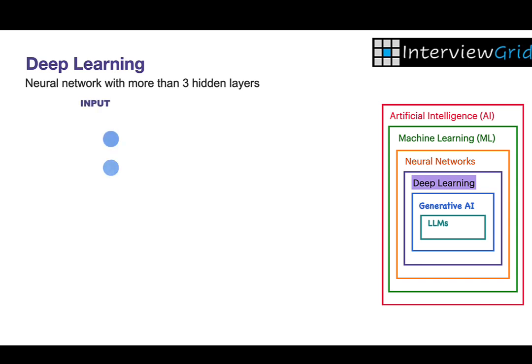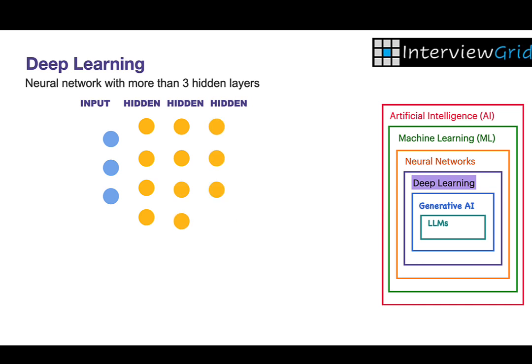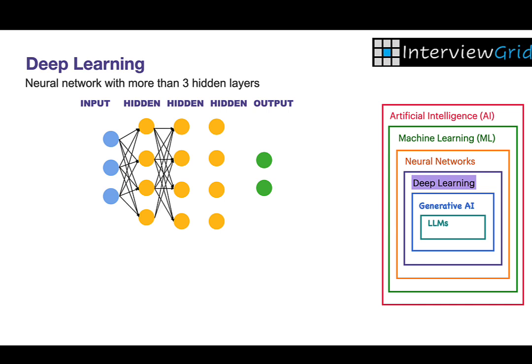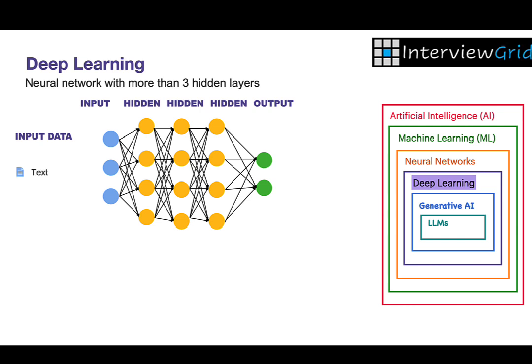So let's depict our deep learning model. It is basically a neural network with more than 3 layers. In this example, we have the input layer, 3 or more hidden layers, and the output layer. Generally, any neural network with more than 3 layers is a deep learning network. But in the real world, deep learning models are made up of dozens or even hundreds of layers, each learning progressively more abstract features.